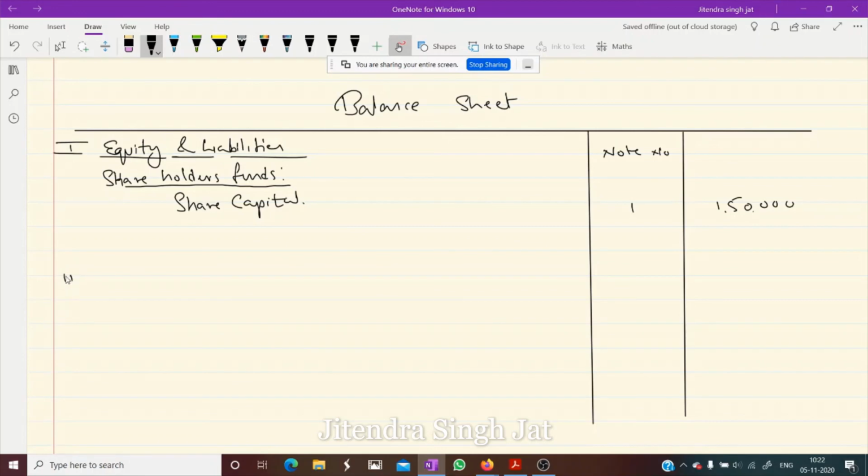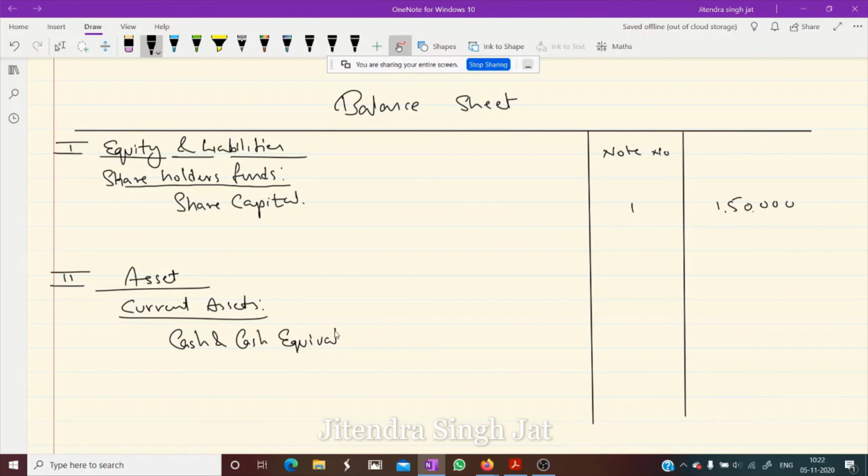And then on the asset side, there are two columns, non-current assets and current assets. Non-current assets are not given here. Under current assets, there is one heading, cash and cash equivalent. 1,50,000 will come. Is that clear to everyone?